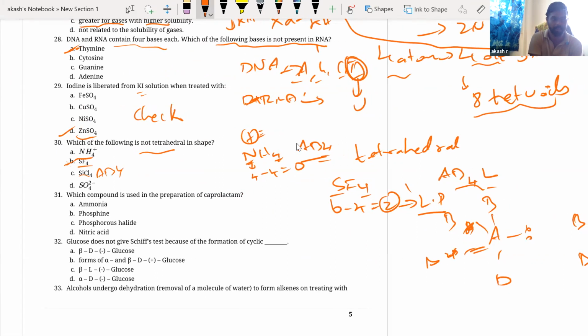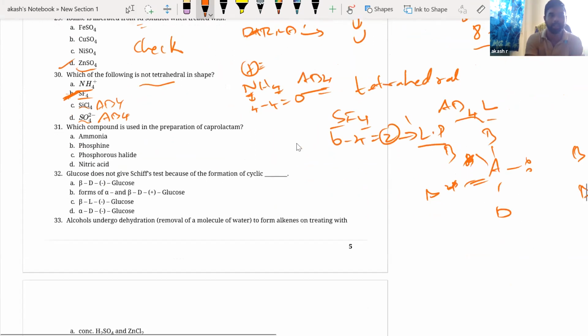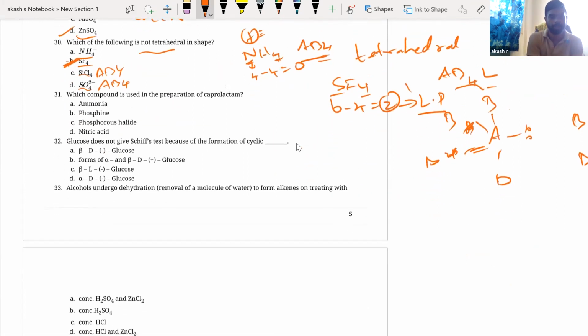SiCl4, again, you will see that it is AB4. SO4 2 minus, again, you see that it is AB4 tetrahedral. Right, the one which is not tetrahedral is SF4, because it is having seesaw shape. Okay, next, which compound is used in the preparation of caprolactam? Not in your syllabus. Caprolactam is in the polymers chapter. Okay, don't worry about this.